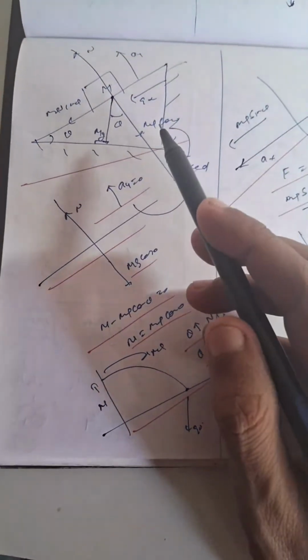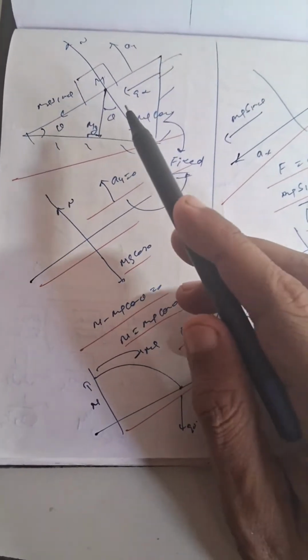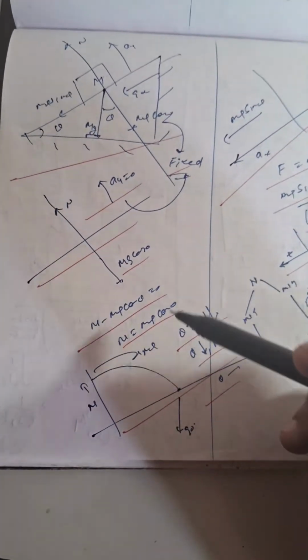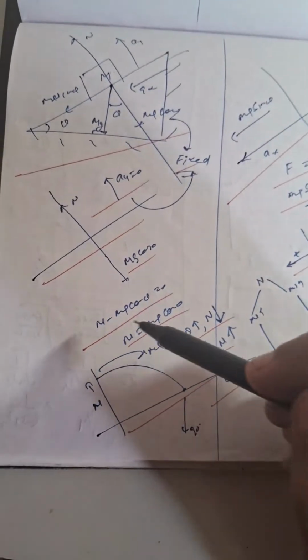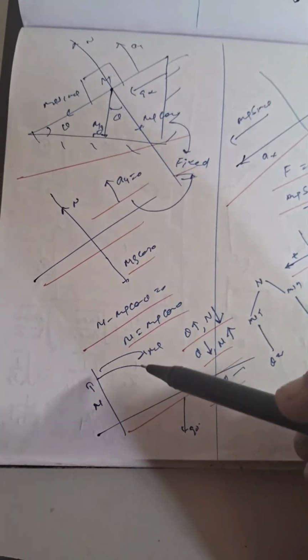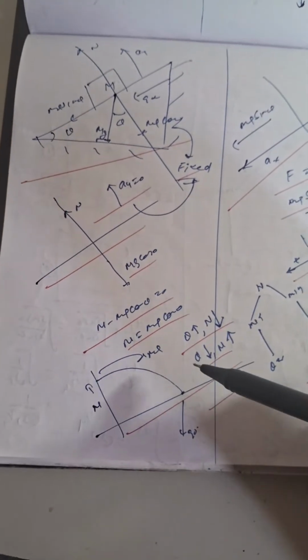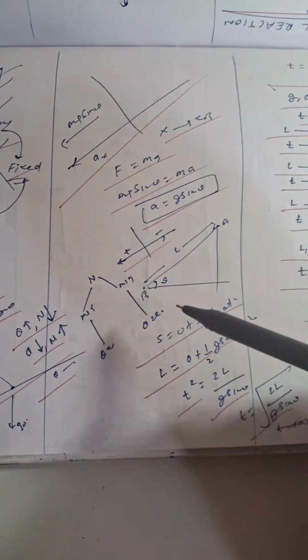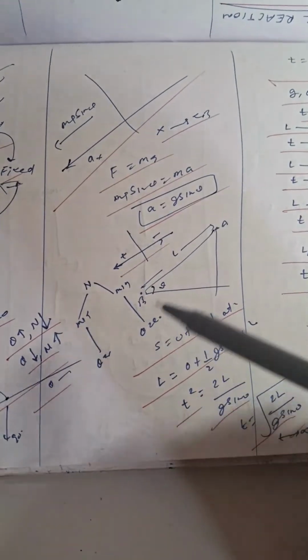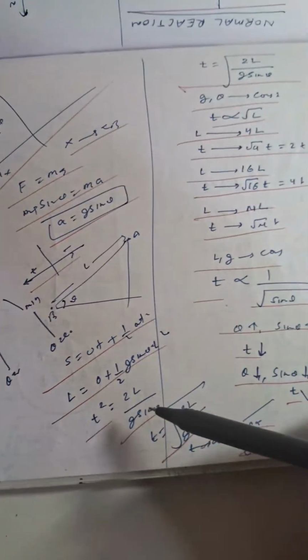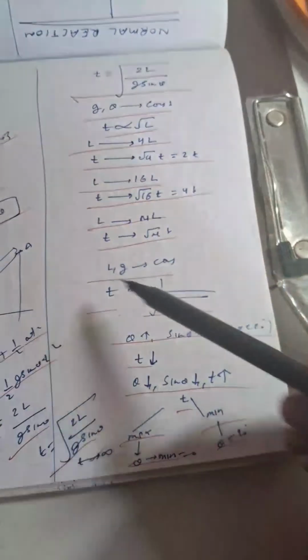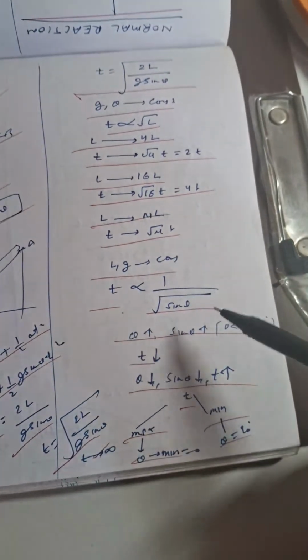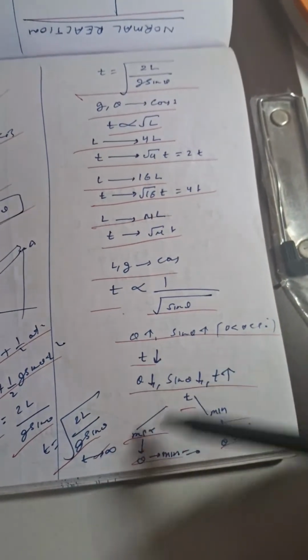Then we have another question based on wedge block problem, and the condition here is the condition of free fall, calculation of the normal reaction and acceleration of the wedge down the plane, then condition for minimum and maximum acceleration, then finding time taken, analytical based questions on the calculation of time, impact of theta on time, minimum and maximum time conditions.